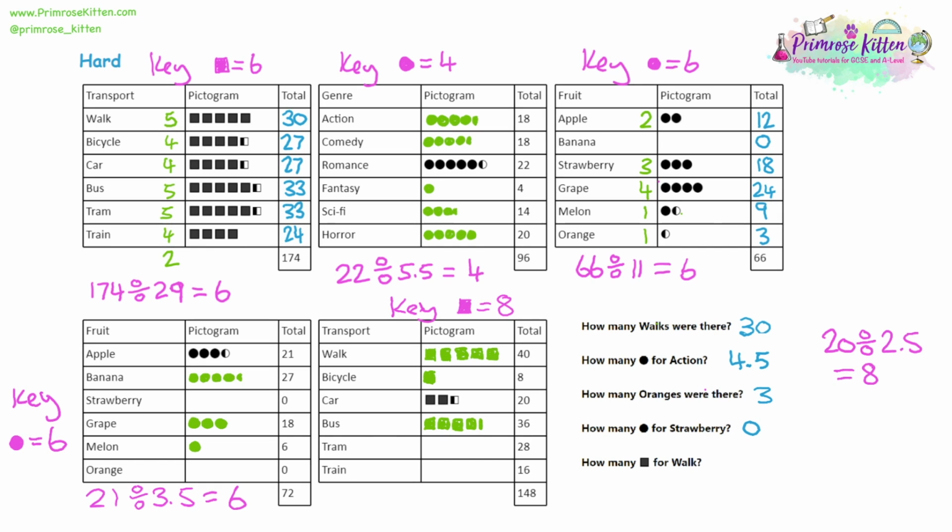Then tram is 28. 28 divided by 8 is 3.5, so I'll do the same thing as for bus, but with 1 less square. And then train is 16. 2 eights is 16, so that'll be 2 squares. Let's take a look at what the question's asking us. How many squares do we use for walking? Well, we had 5 squares there, so the answer is 5.